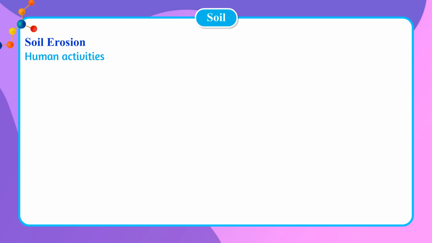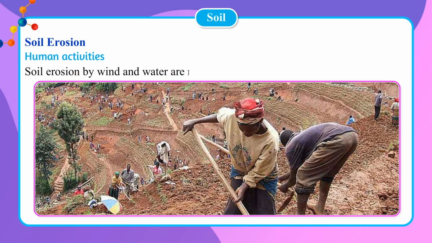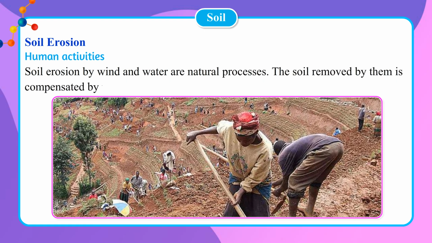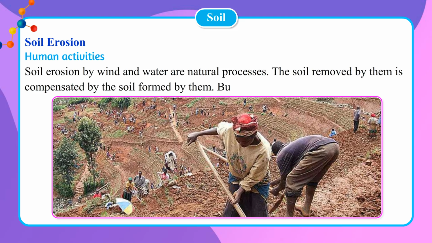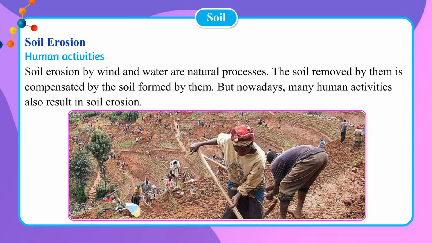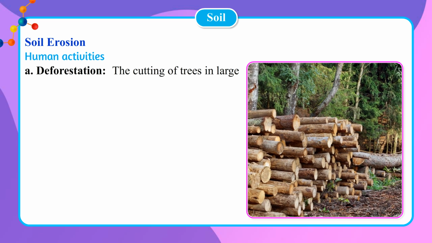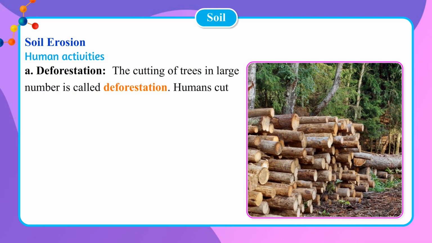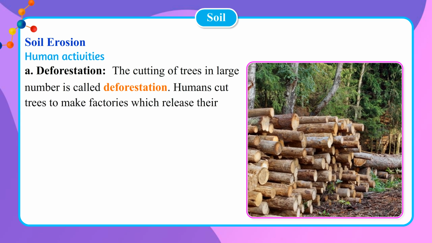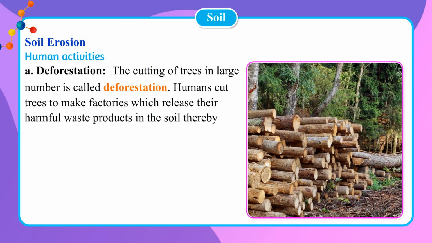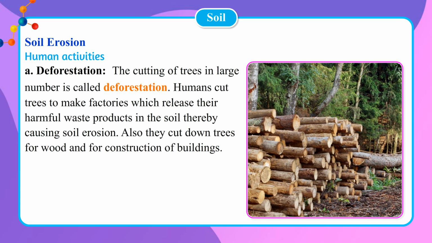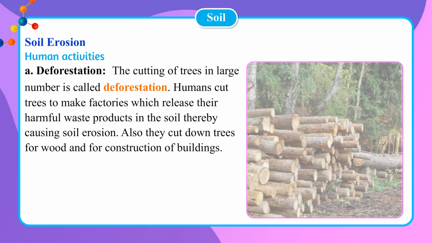Human activities. Soil erosion by wind and water are natural processes. The soil removed by them is compensated by the soil formed by them. But nowadays, many human activities also result in soil erosion. A. Deforestation. The cutting of trees in large number is called deforestation. Humans cut trees to make factories which release their harmful waste products in the soil, thereby causing soil erosion. Also, they cut down trees for wood and for construction of buildings.